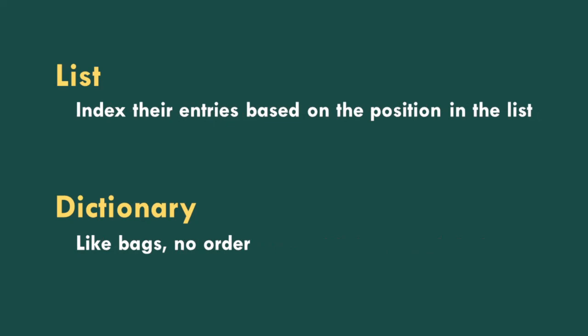Lists index their entries based on the position in the list. Dictionaries are like bags, no order. So we index the things we put in the dictionary with a lookup tag.